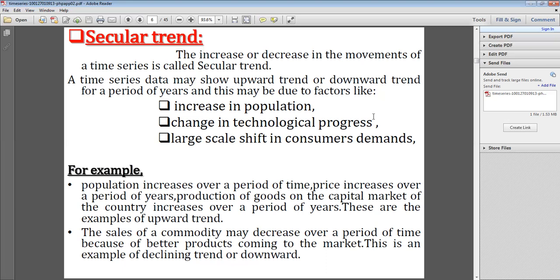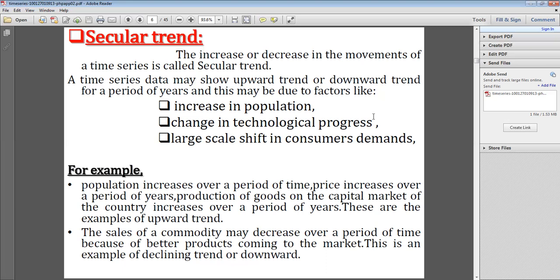The sales of a commodity may decrease. Commodity means products, which may decrease over a period of time because a better product is coming to the market. Okay, for example, different products are available in the markets. For some products demand is there, and again after some time there is no demand for that product.